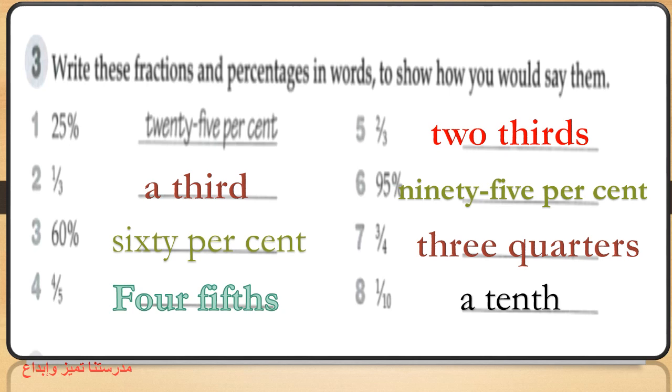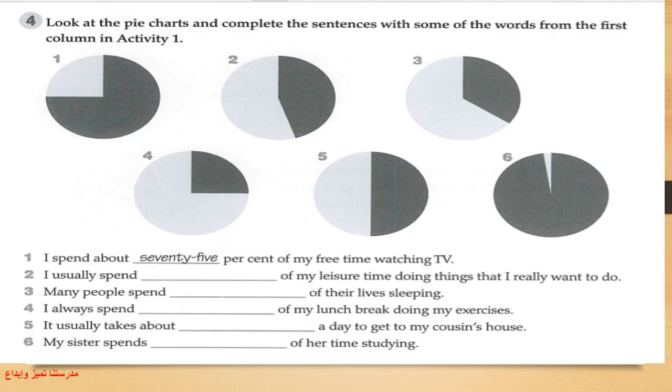We need now to choose any from these words or fractions or percentages. These sentences. So you have to look at these circles, these pie charts, and complete these sentences from the previous activity.